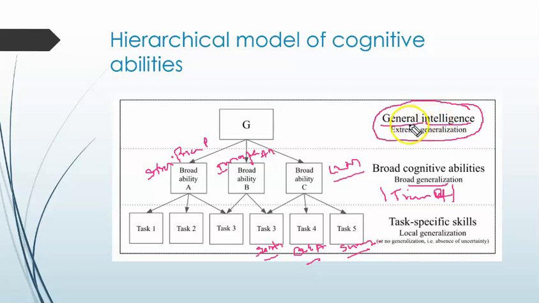Now we are going to get a framework to measure how efficient this general intelligence is. Now we have to get a score. For example, this system has 80% general intelligence, and another system has 90% general intelligence. If it is 100%, it is almost equal to a human.